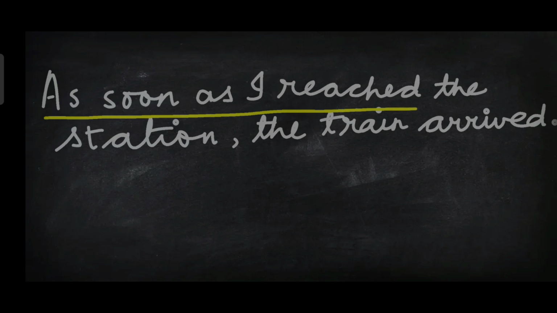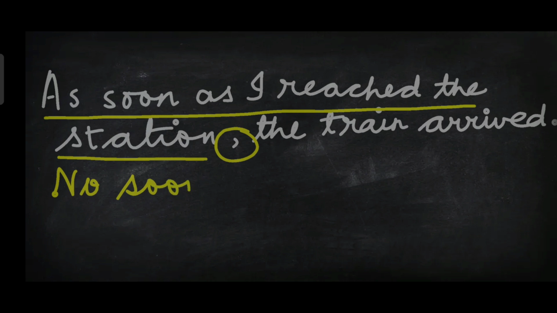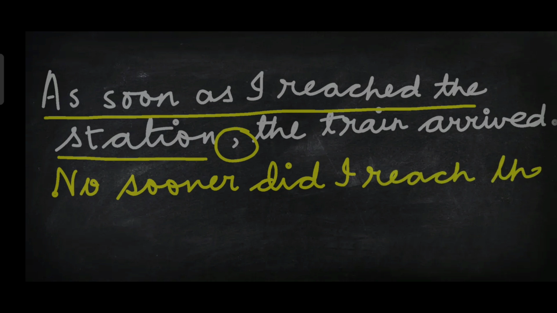As soon as I reached the station, comma, the train arrived. And if you need to begin the sentence with no sooner, what will you do? How will you transform it? No sooner did I reach the station than the train arrived.